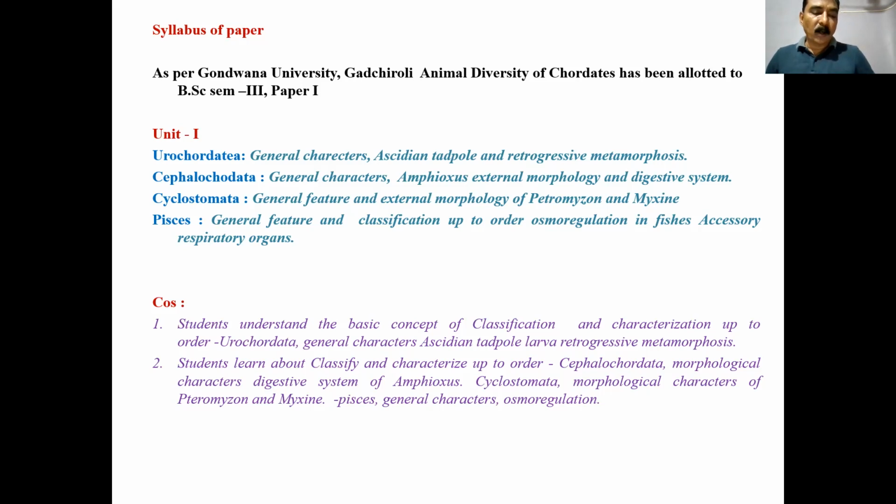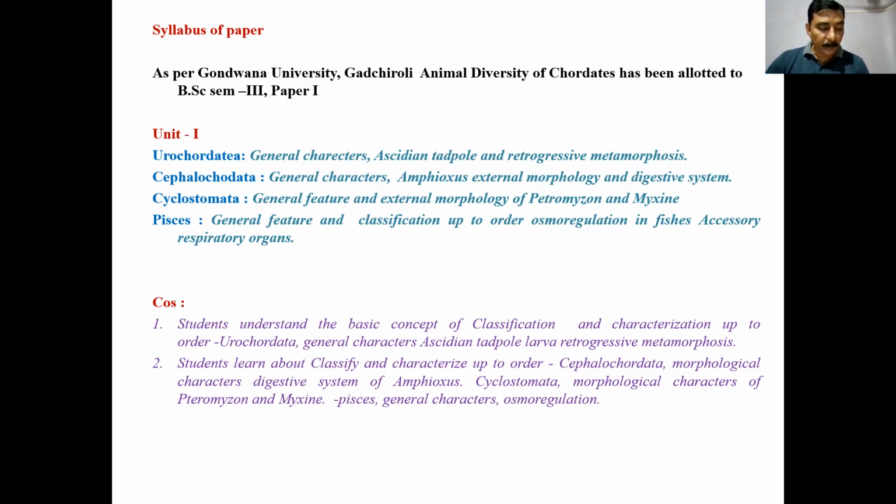Then accessory respiratory organs in fishes. There are a number of ways to maintain oxygen and CO2 inside and outside the body, and fishes develop special kinds of structures. First is the skin as a respiratory organ. In Anguilla and Amphipnous cuchia, the skin is richly vascularized and serves for the exchange of gases. Damp vegetation during the period of moist skin serves as an important organ of respiration.